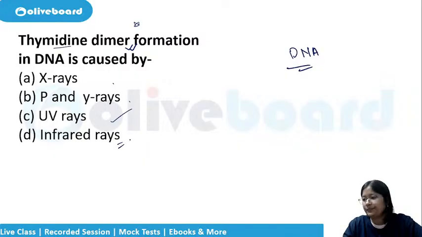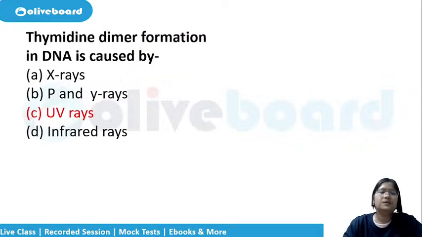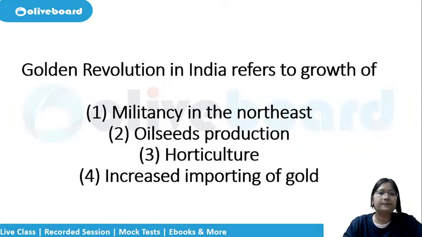What is the answer? Okay, no answer yet. So the answer here is the UV rays. With the UV rays in the DNA, there can be the formation of thymidine dimer. Okay, so the answer is option number C.